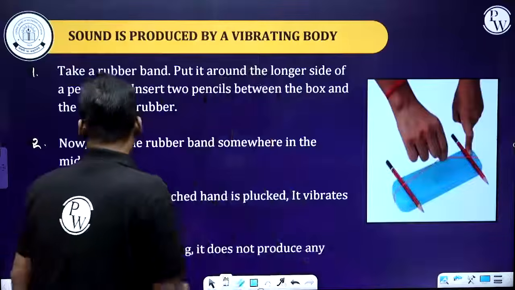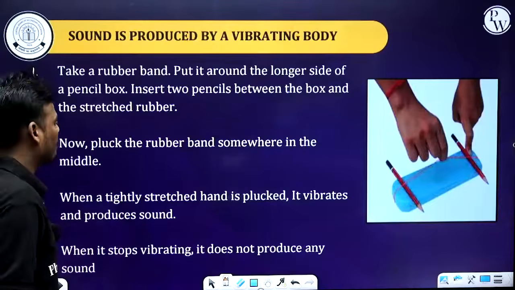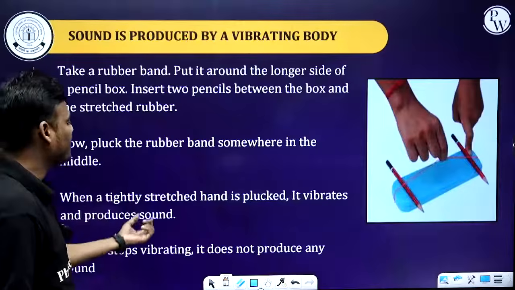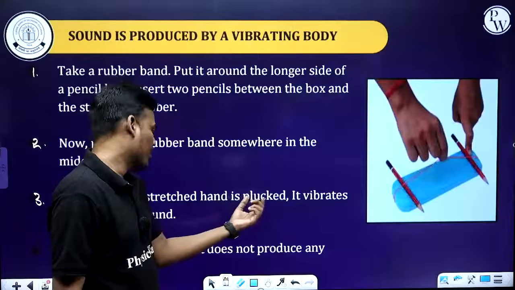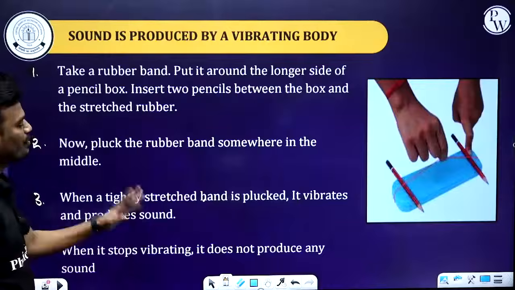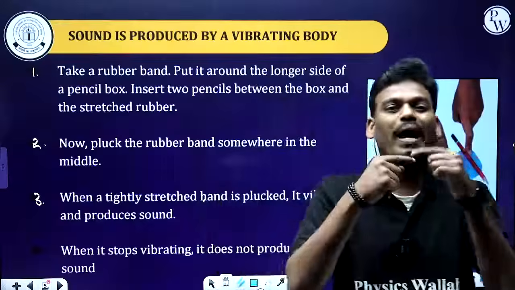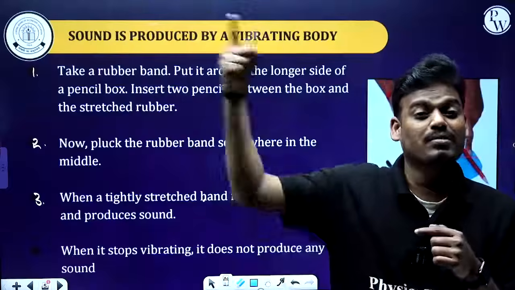And the third point, after that, what do you have to do? Pluck the rubber band somewhere in the middle. When the tightly stretched band is plucked, it vibrates and produces sound. Of course, when you pluck it, the rubber starts vibrating and produces a sound.